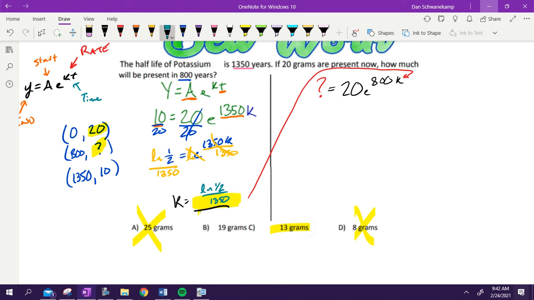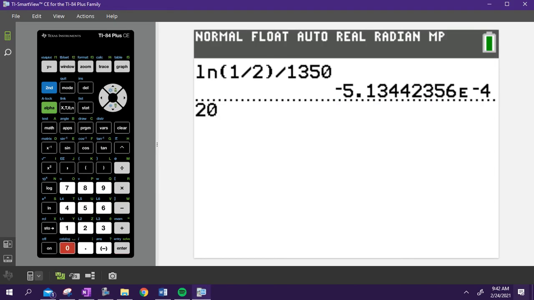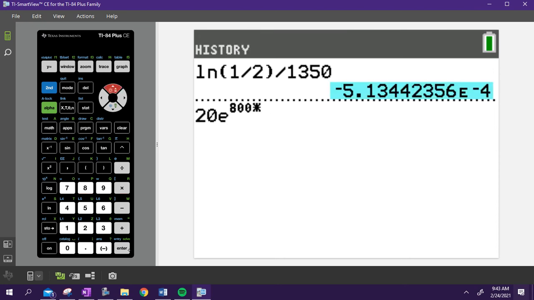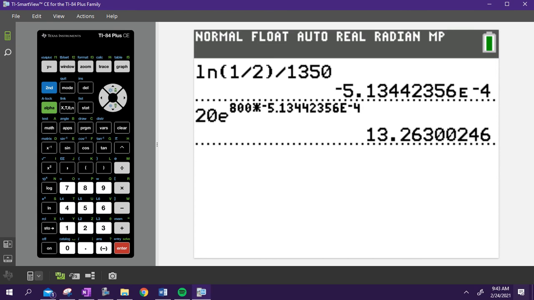Once we discover what our k is, we're going to plug back in. We're still starting with 20 grams. This time, though, we want to know how much is left after 800 years. So that's why it's 800 there. I'm going to plug in my k. And if I type this in, it will tell me how much I'm left with. So 20e to the 800 times that number we just found, the natural log of 1/2 divided by 1,350. So all I got to do is type it in my calculator. I plug it in. I hit enter. Guess what? It's 13.2. We were able to guess beforehand. You might not always be able to guess, but we can always use it to help eliminate some answers. Questions on how we do a half-life problem?